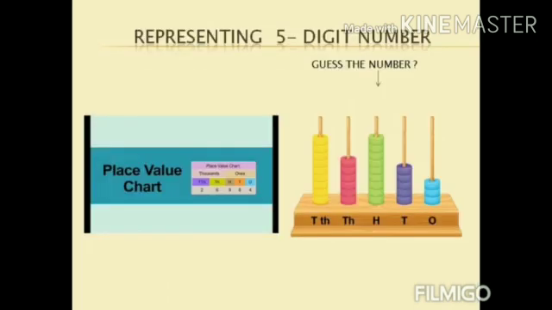How to represent a 5-digit number in a place value chart. Here is a place value chart which shows 5 places. Let's see what the digits in those places are. In ones place we have 4, in tens place 8, in hundreds place 9, 6 in thousands place, 2 in 10,000s place. Before reading the number, let us separate the periods. Ones, tens, hundreds together in the ones period; thousands and 10,000s together in the thousands period. After separating the periods, we start to read the number along with its period. Let's start now.